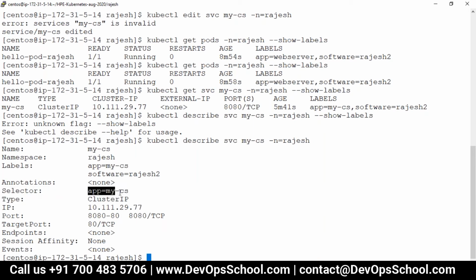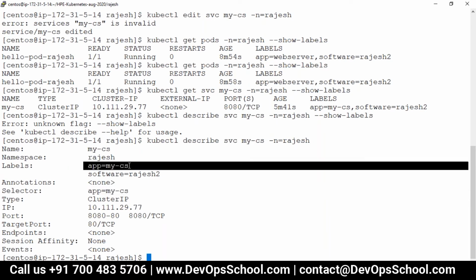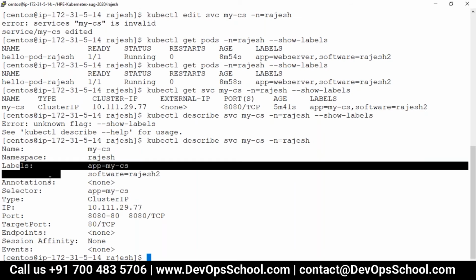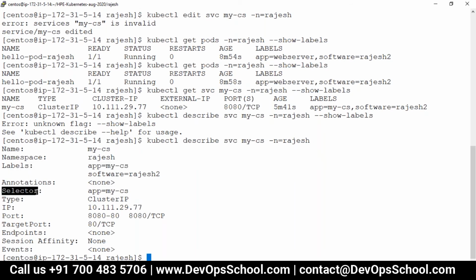We should be matching that, not the label of the service. Understand that? Very simple. I'm editing my statement, because at that time if I told you selector, you might get confused. So to make it easy I explained it as labels, but it is selector labels. So again, I'm telling you the correct statement: if the labels of the pod match the labels of the selector of the service, then load balancing happens.